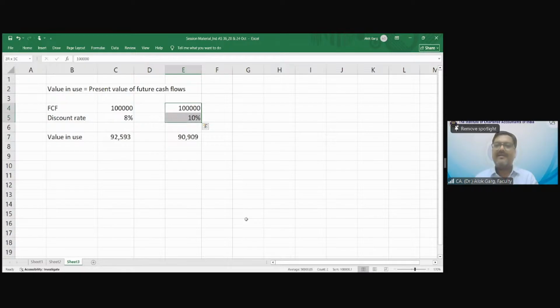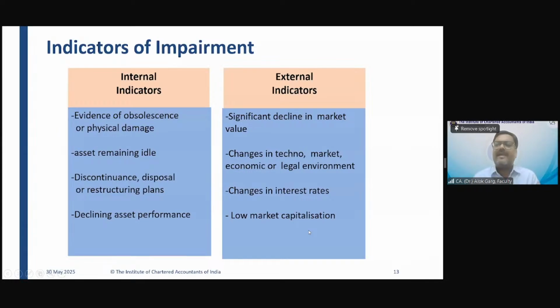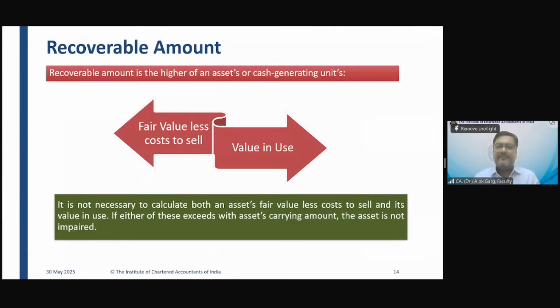Yes, sir. Okay. Low market capitalization, right? The share price is declining regularly. So these are the indicators of impairment. So recoverable amount we discussed, my dear friends.